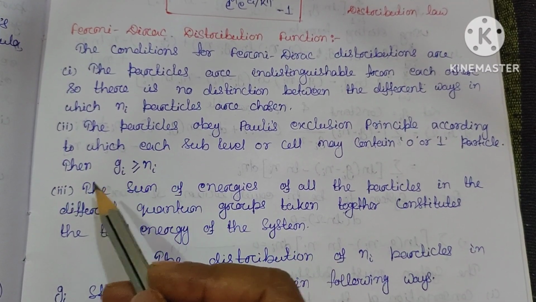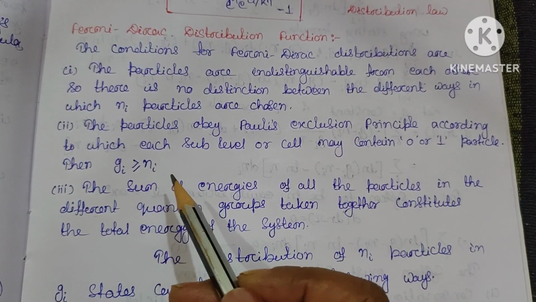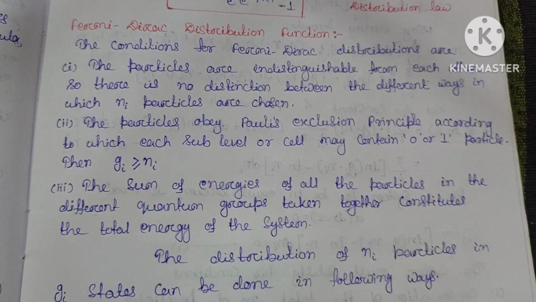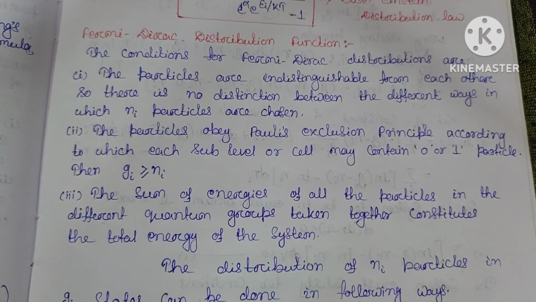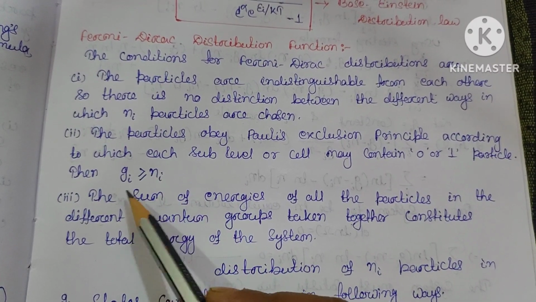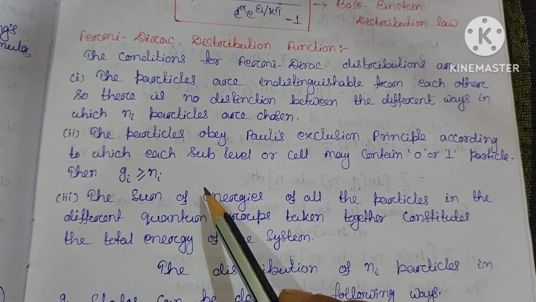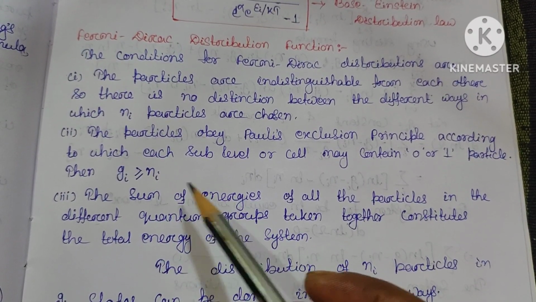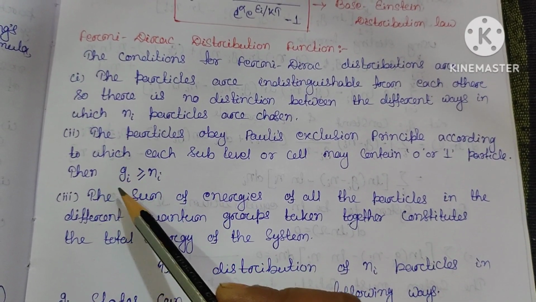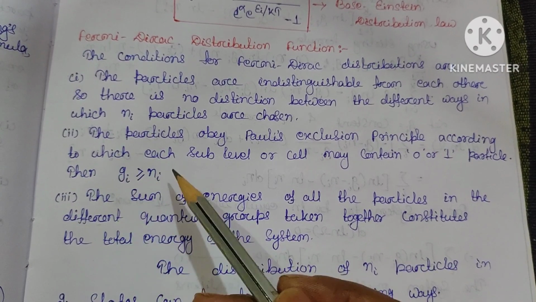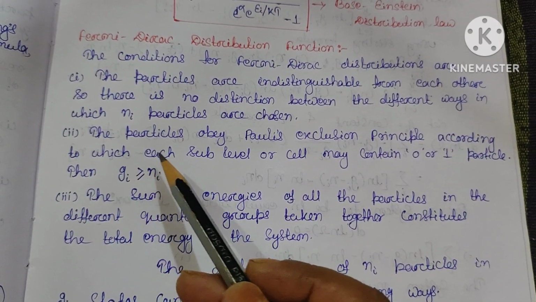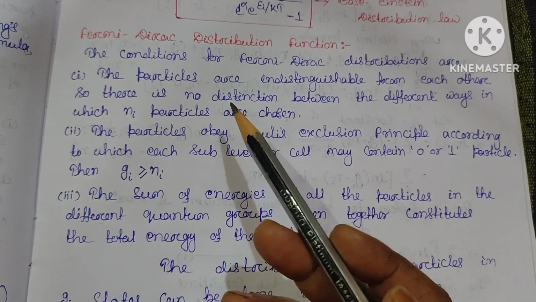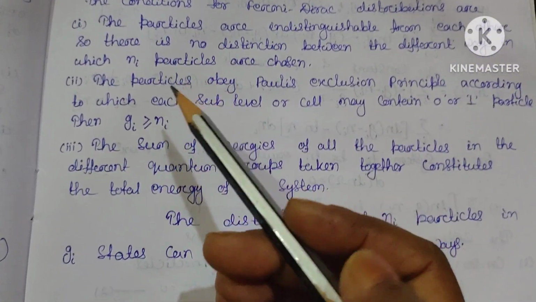It means that if there are Gi number of divisions, that is Gi number of cells, and there are Ni number of particles available, then the number of cells available must be greater than or equal to the number of particles in the system. Clear? Number of particles here represents the fermions.